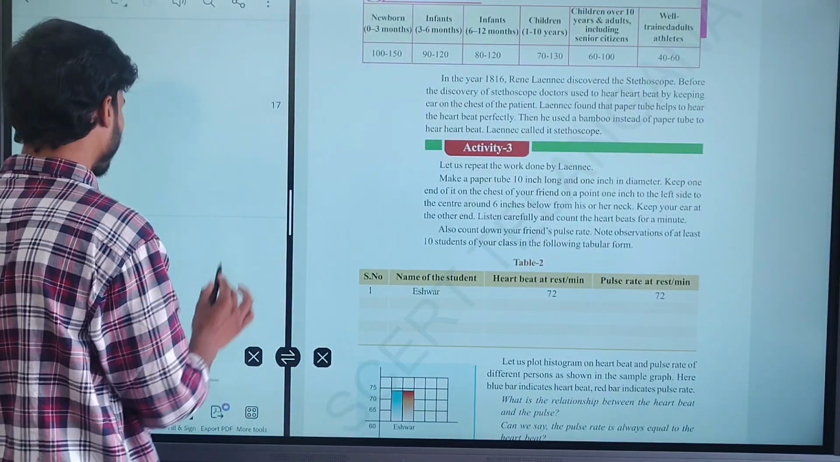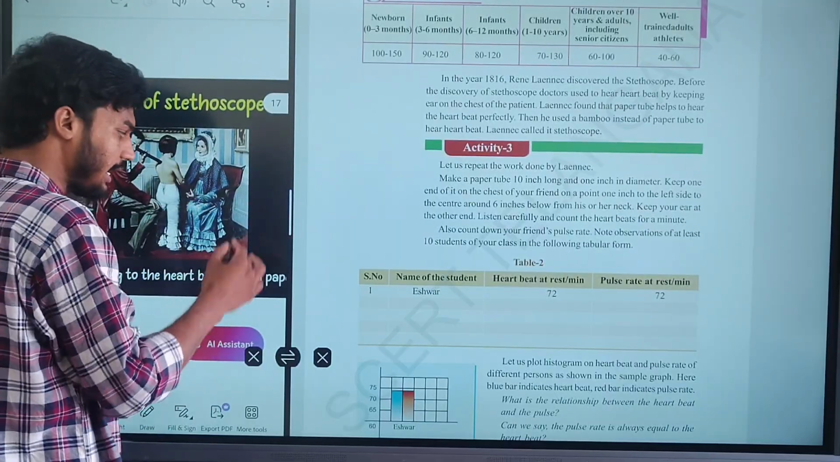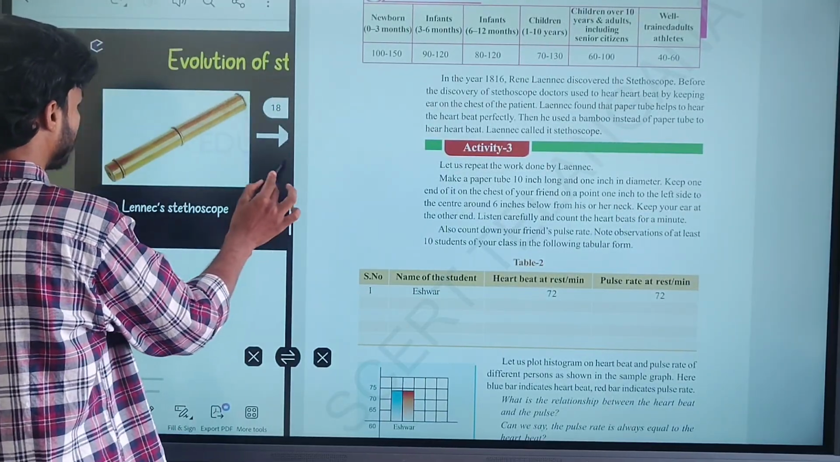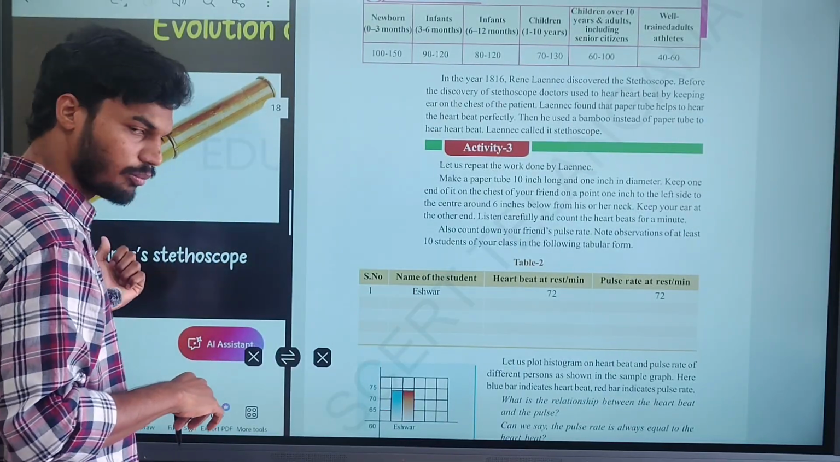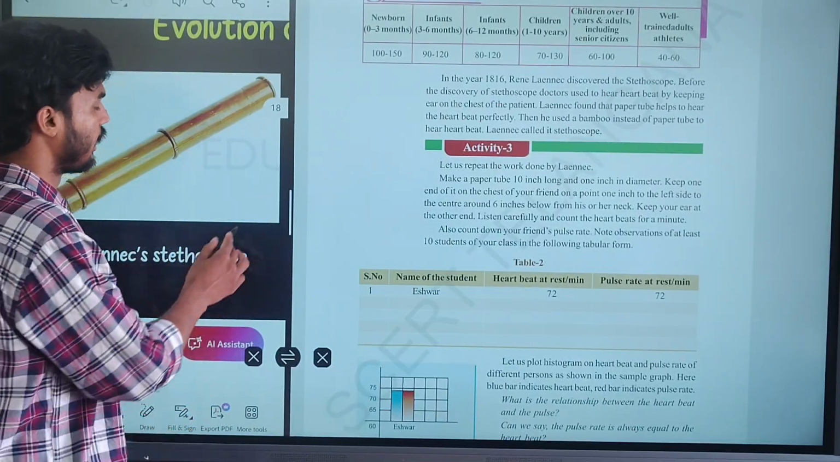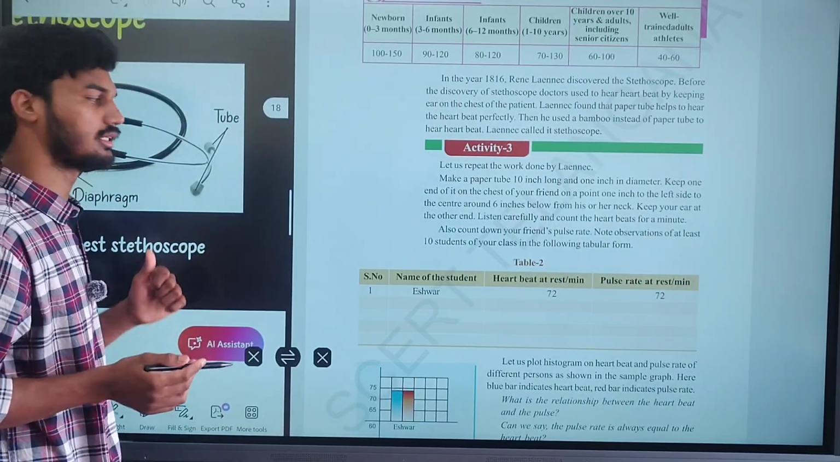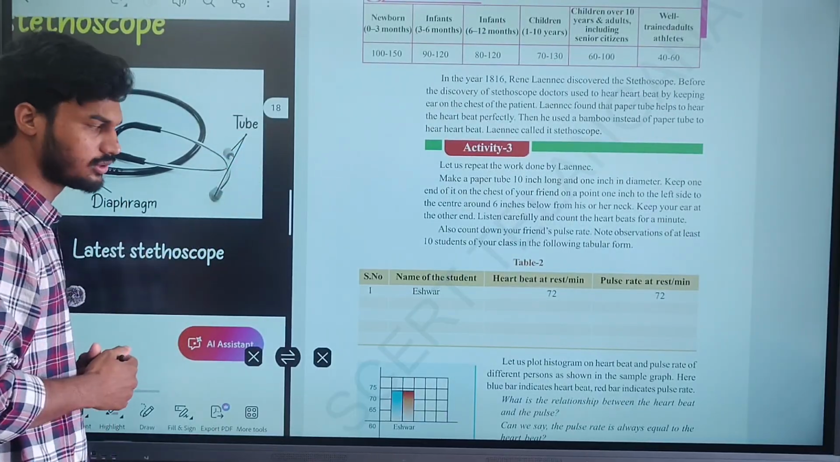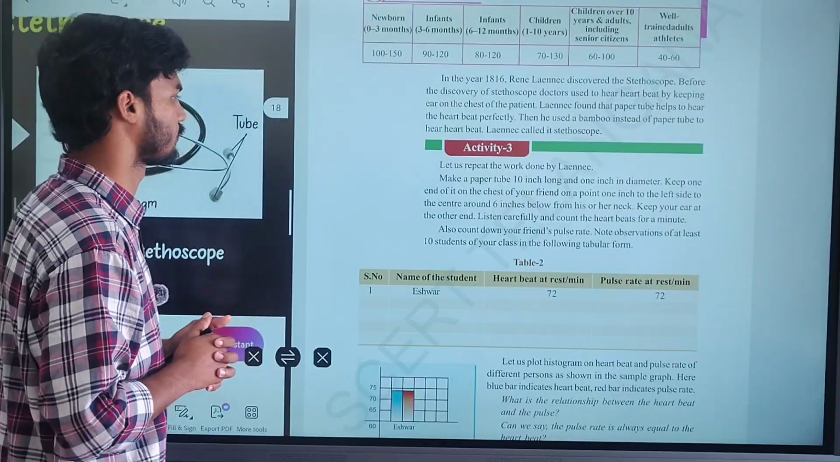After that, he made a stethoscope through the paper. Later on, he prepared the stethoscope with a bamboo stick. It is a stethoscope made of bamboo, also prepared by Laennec. Later on, we found the modern stethoscope. Now we are using the modern stethoscope. This region we call the diaphragm, and these are the tubes. We can see the stethoscope at clinics and hospitals.